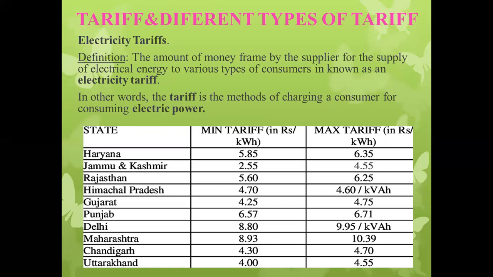So in this way we have seen the detail of the first unit, that is the economic aspect of electrical power generation, what the various factors are that affect electrical power generation, what factors decide the electrical tariff, and what the various types of electrical tariff are. We also studied the terms used while assessing the economic aspect of an electrical power system: connected load, maximum demand, demand factor, load factor, diversity factor, plant capacity factor, plant utilization factor, per unit electrical energy consumption, total amount of electrical energy produced, and the installed capacity of the plant.